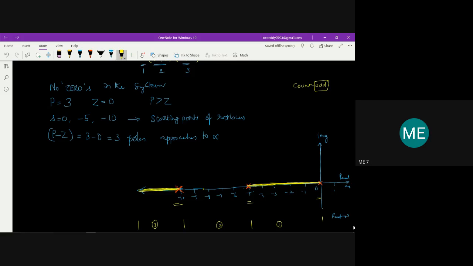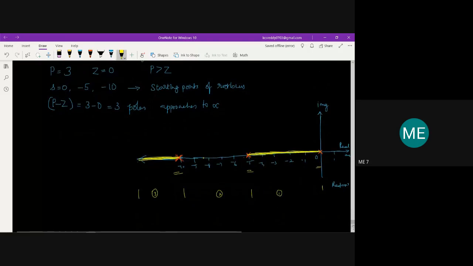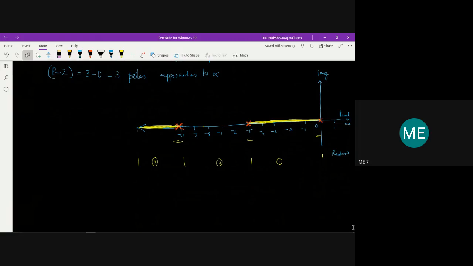Next, the third step is over now. Then the fourth is the angle of asymptotes, and the fifth is the location of asymptotes. The fourth and fifth depend on the possible case. As p is greater than z, we have to go for 4 and 5. So now, finding the angle of asymptotes.